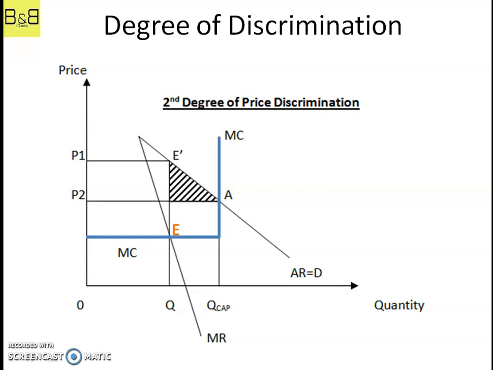This is a win-win situation for both the firm and the buyer, since the consumer is getting consumer surplus, and at the same time the firm is able to contribute towards the fixed cost associated with the excess capacity which was not filled. So this is the second degree of price discrimination.